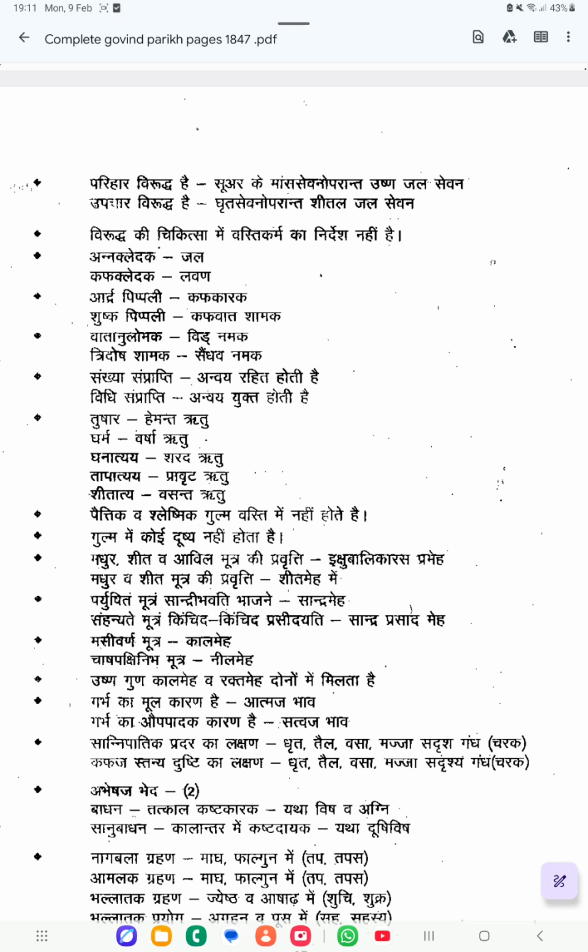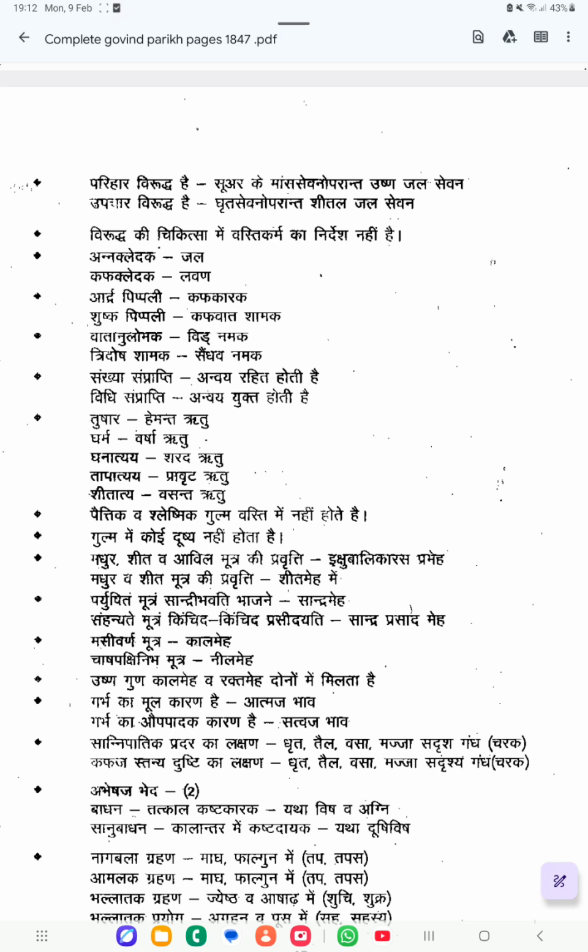Then Ushna Guna is found in both Kala Meha and Rekta Meha. So you can see Ushna Guna in Kala Meha also, and in Rekta Meha also. In Kala Meha, the color will be black. In Rekta Meha, blood will be mixed and urine will be coming.